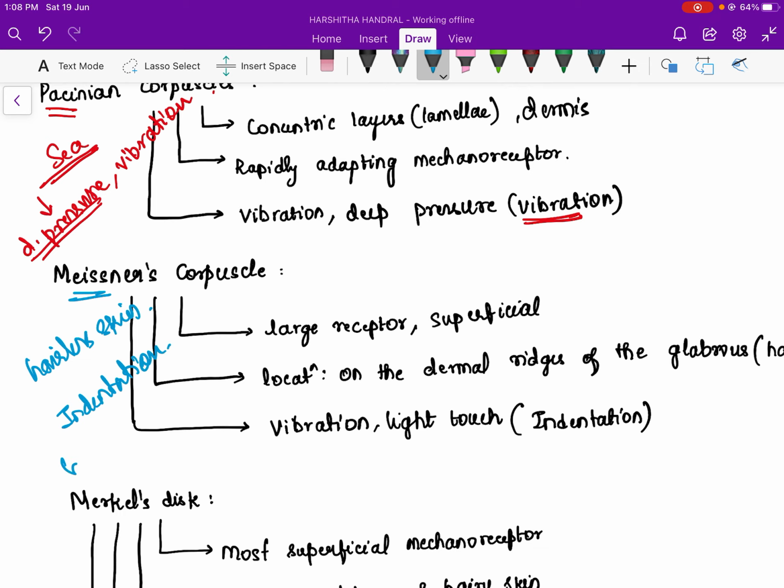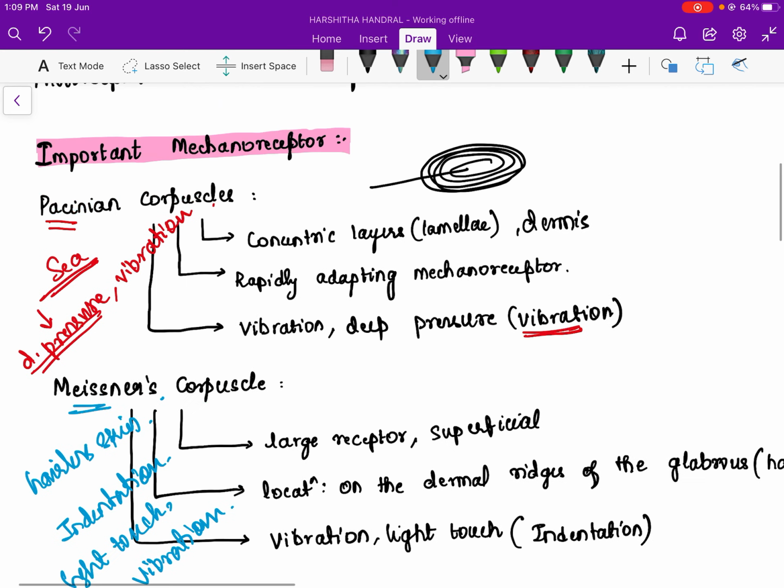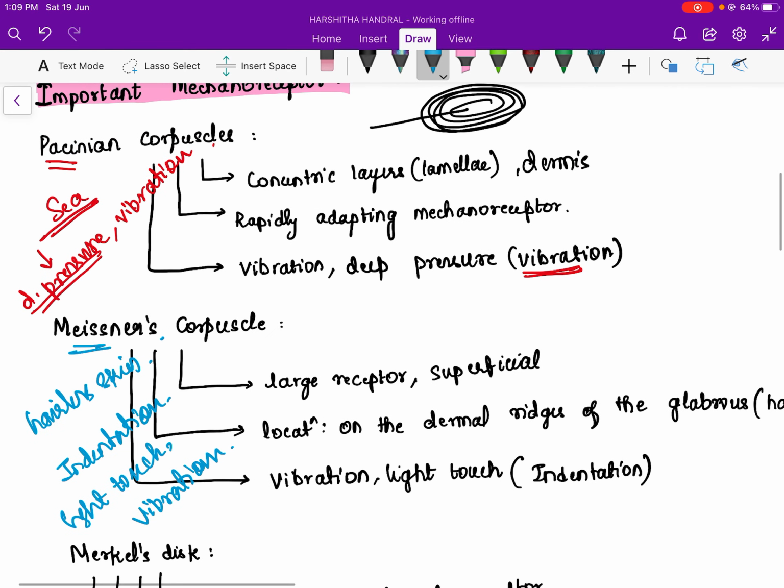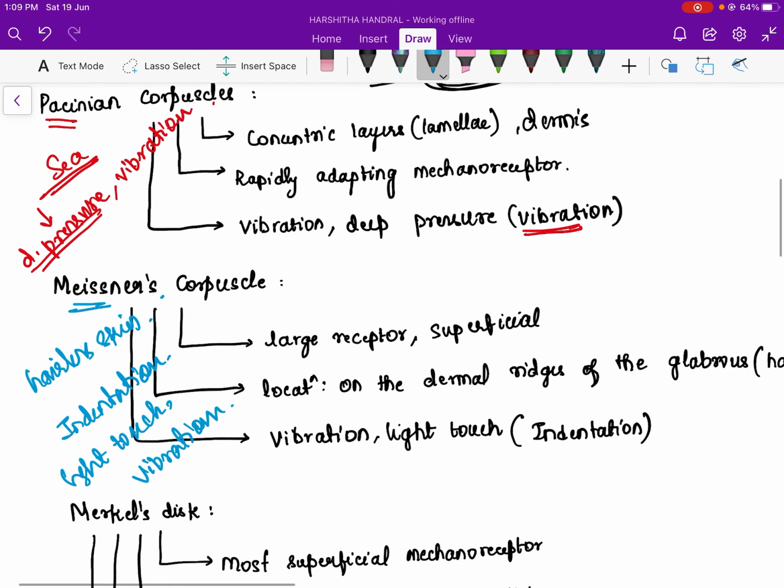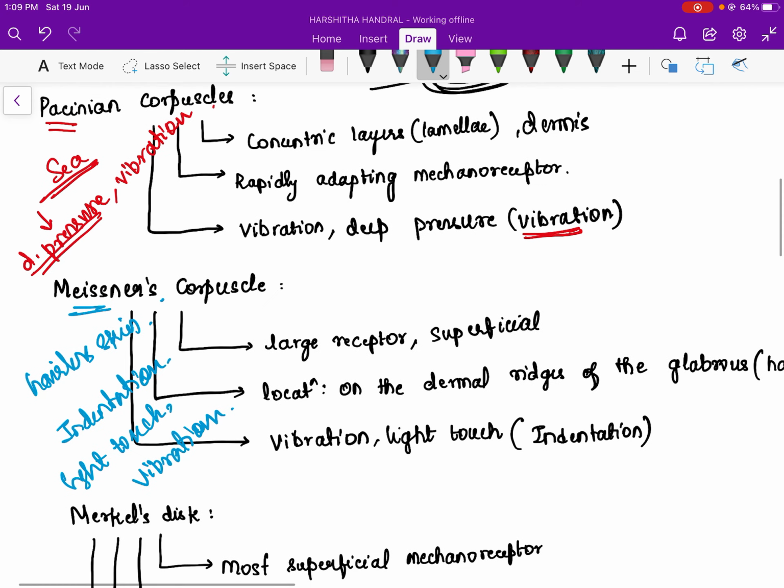It could be a light touch, or it would be so hard that even after she completed the beating, we could have vibrations in our hand. So this is like Meissner's, and it is in the glabrous skin, and it is related to the vibrational light touch. So we learned two things. And one more thing we should remember is whether it is a rapidly adapting mechanoreceptor or a slowly adapting mechanoreceptor, we will learn once we go through everything.